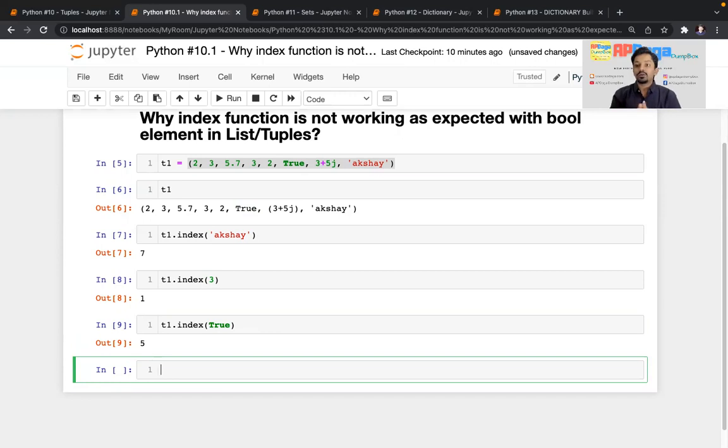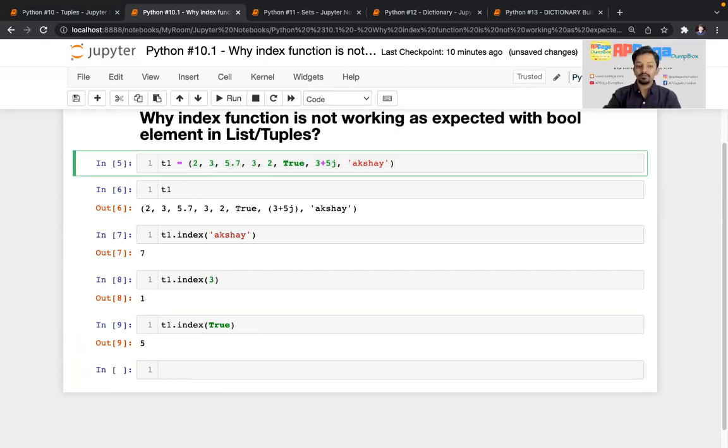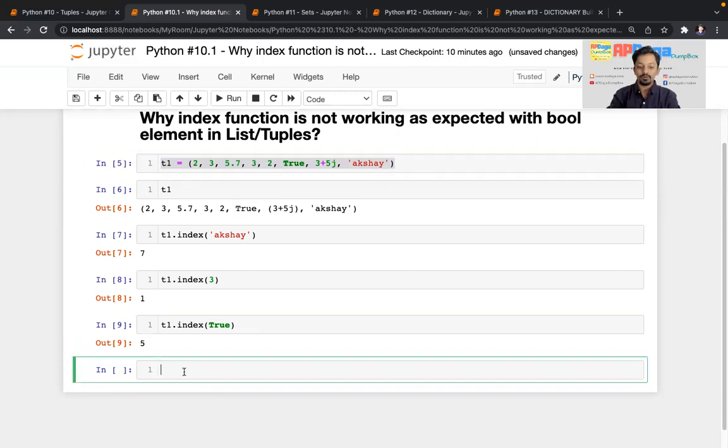Then why was I saying it is not working as expected? I'll modify the tuple once again. I'm creating a new tuple with the same name, and I am adding one more element here, then one element here, and I'll add one element at the end.